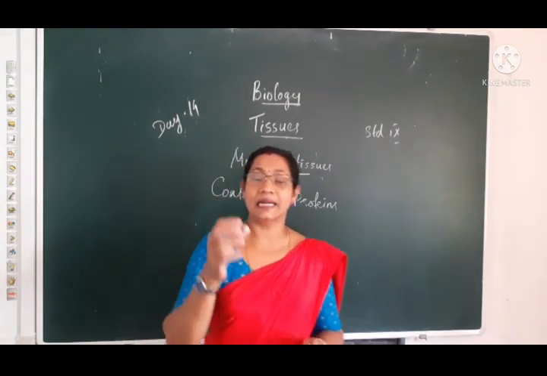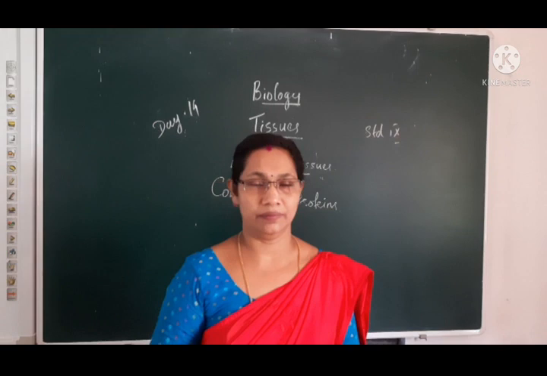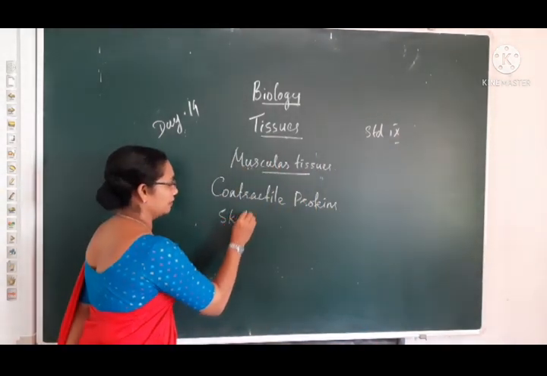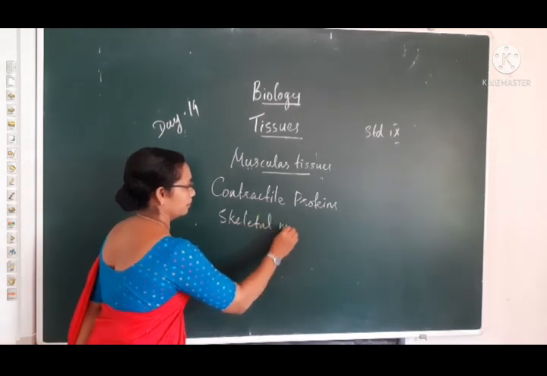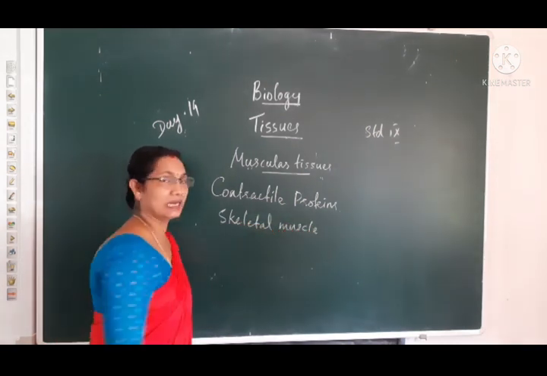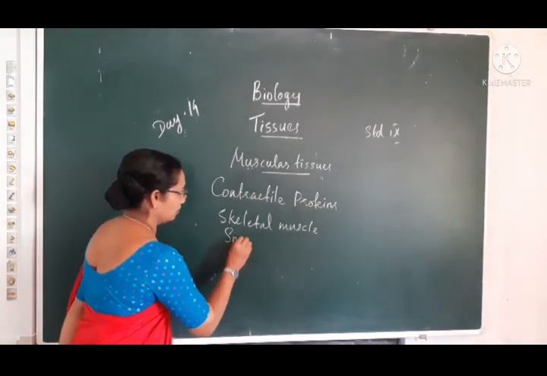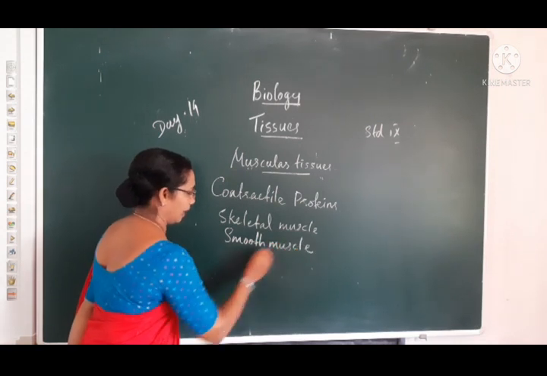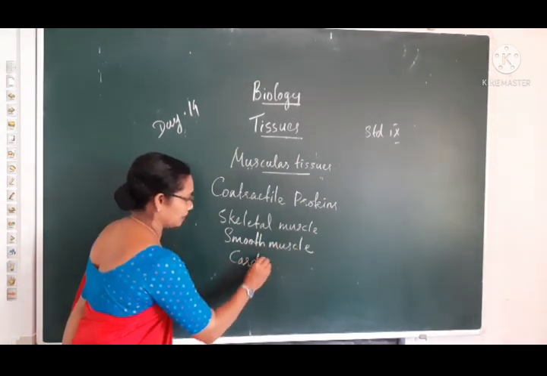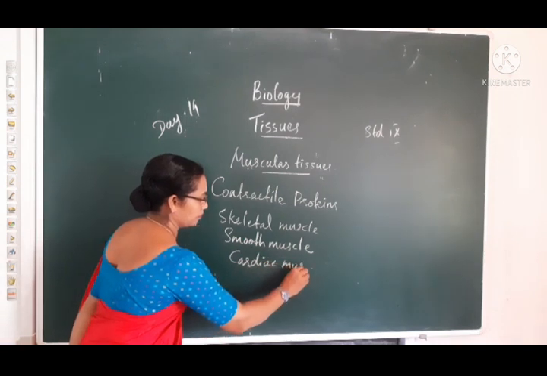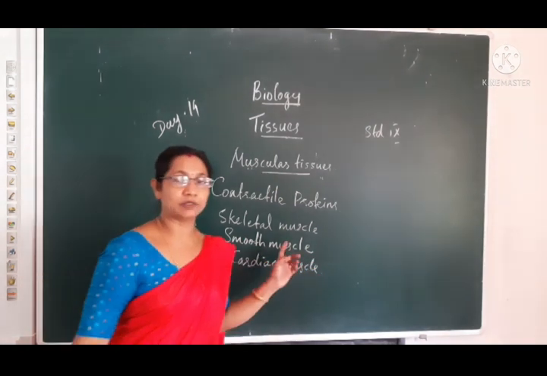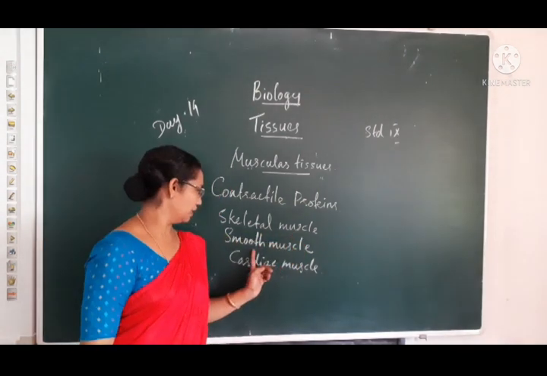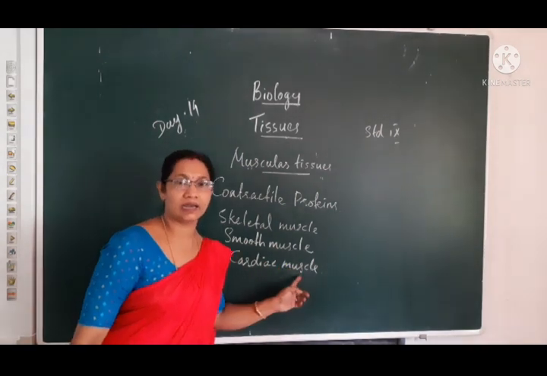There are mainly three types of muscular tissues in our body. They are the skeletal muscle, smooth muscle, and cardiac muscle.